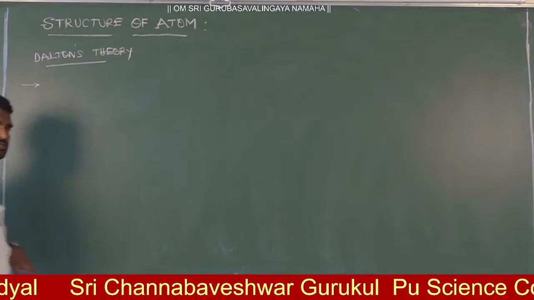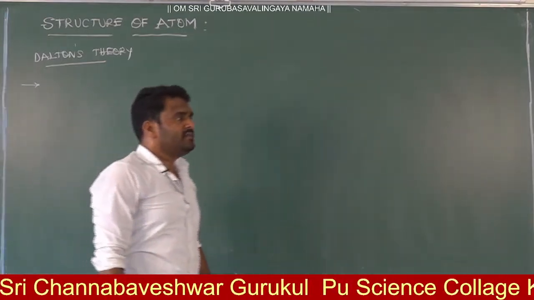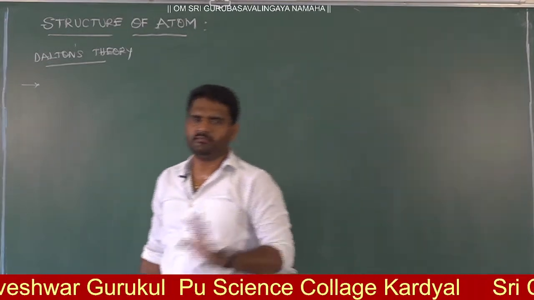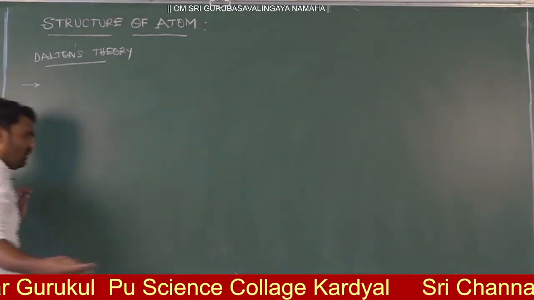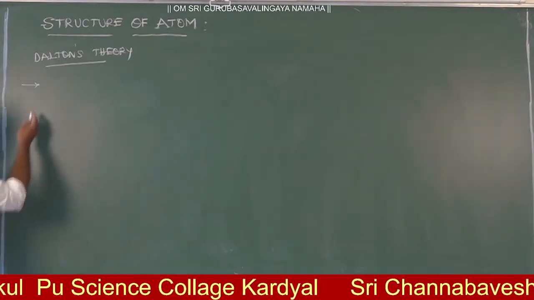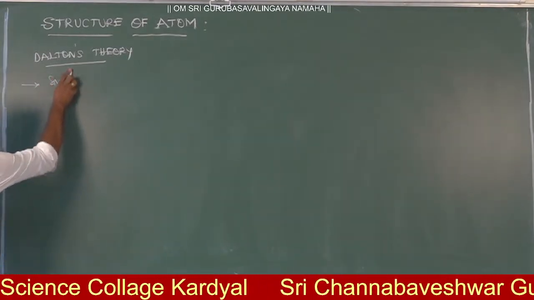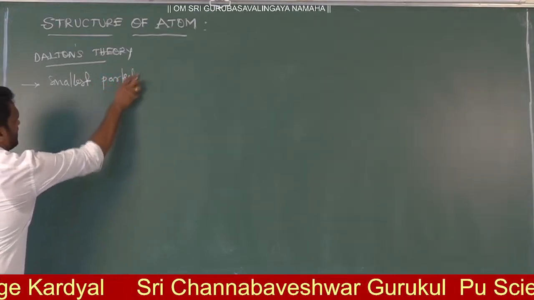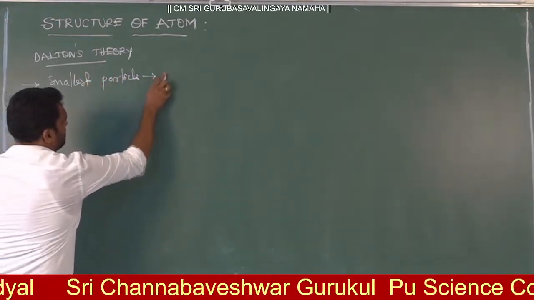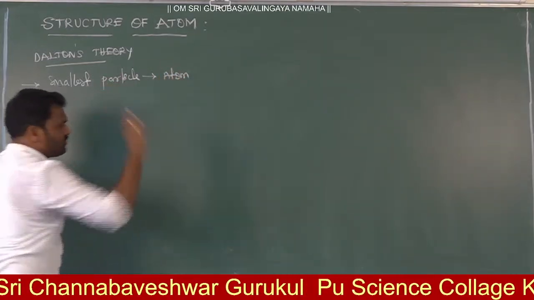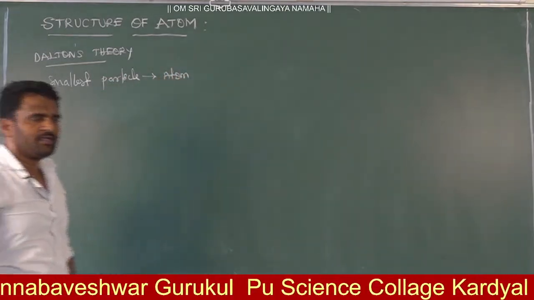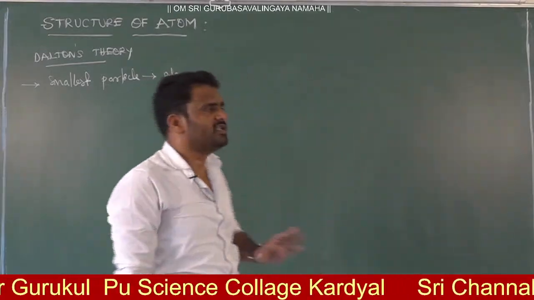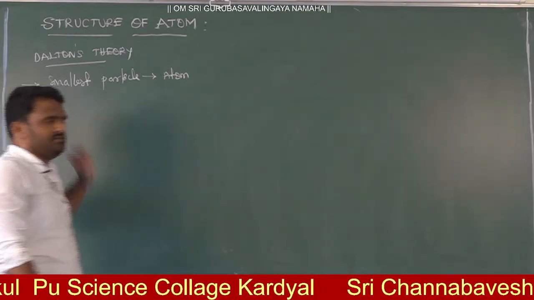postulate was that in matter, the smallest particle is said to be the atom. In every matter, whether it is solid, liquid or gas, the smallest particle in the matter is said to be the atom. This was the first point given by John Dalton. In every matter there will be one smallest particle. Its name is atom.